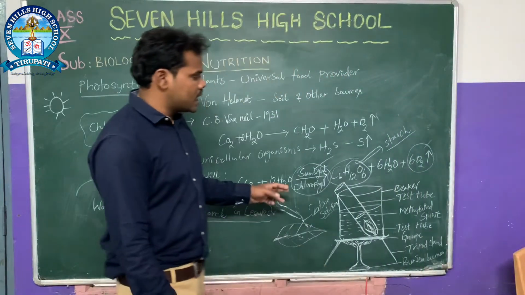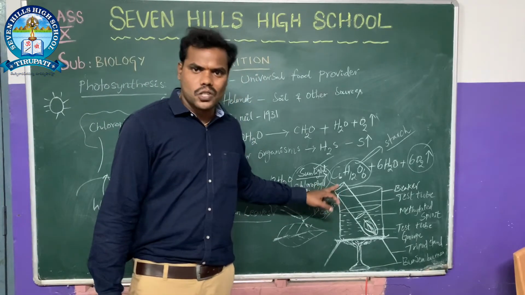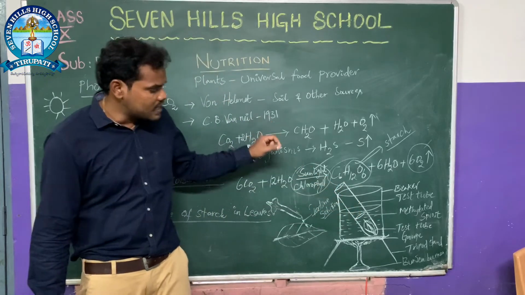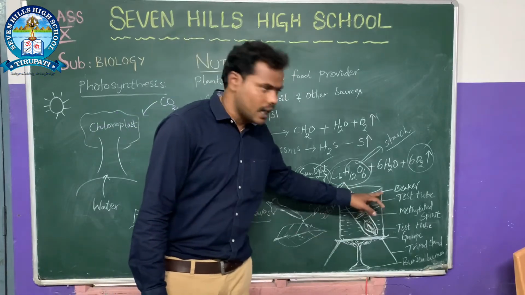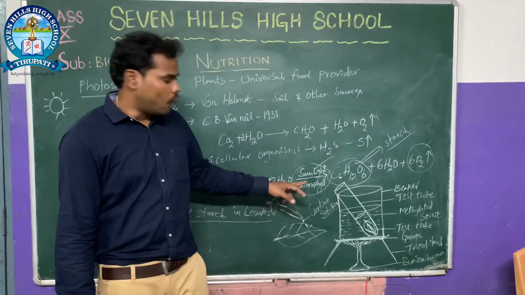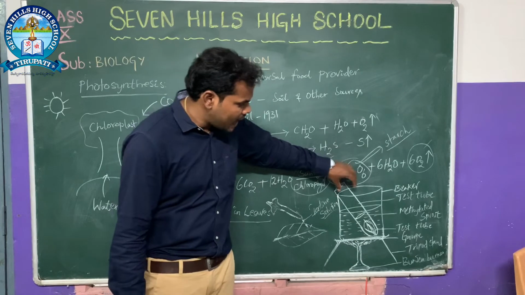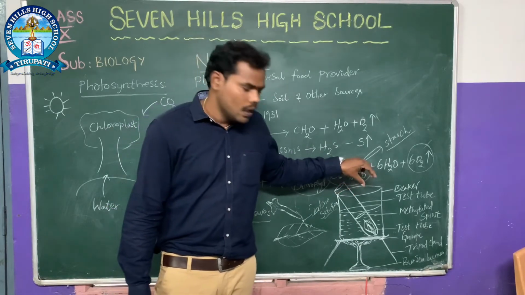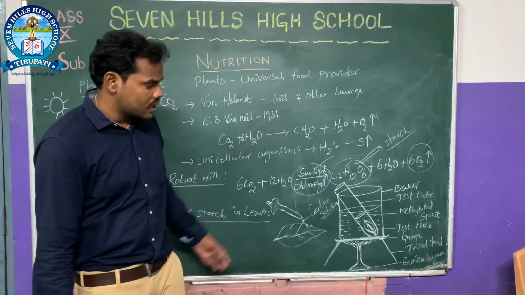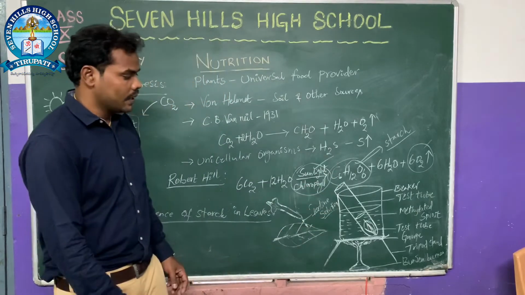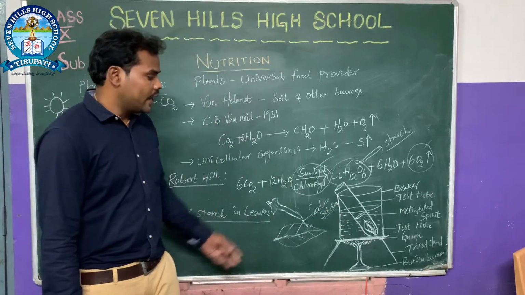First, we take a test tube, add the methylated spirit, and place a green leaf in it. Then we take a beaker, fill it with water, and place it on the Bunsen burner. We place the methylated spirit containing the leaf in the hot water and heat it for a few minutes, until the leaf turns a pale color.